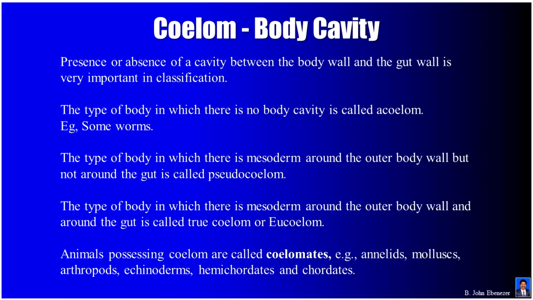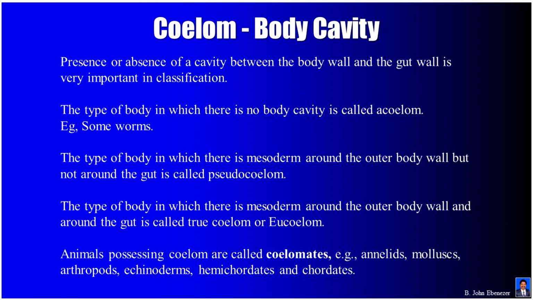Coelom. Body cavity. Presence or absence of a cavity between the body wall and the gut wall is very important in classification. The type of body in which there is no body cavity is called acoelom. Example, some worms. The type of body in which there is mesoderm around the outer body wall but not around the gut is called pseudocoelom.